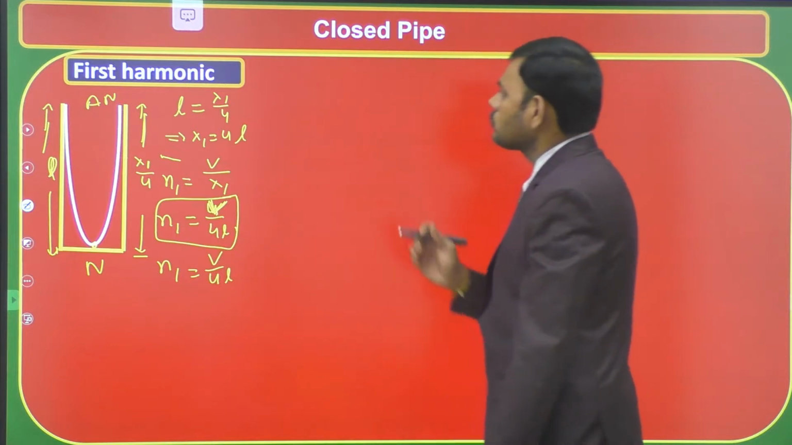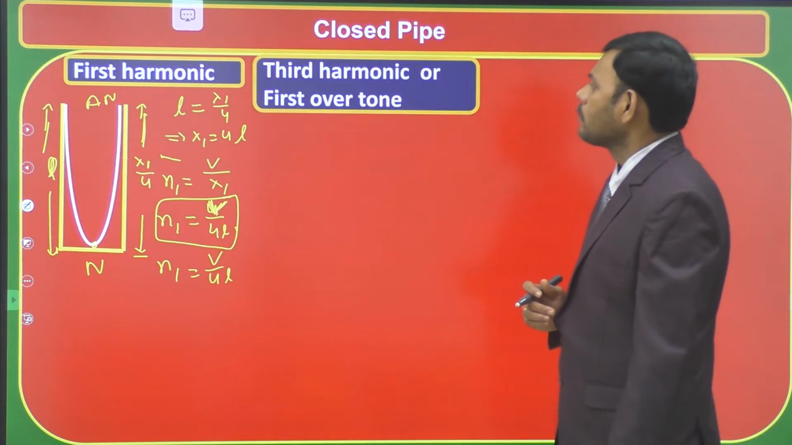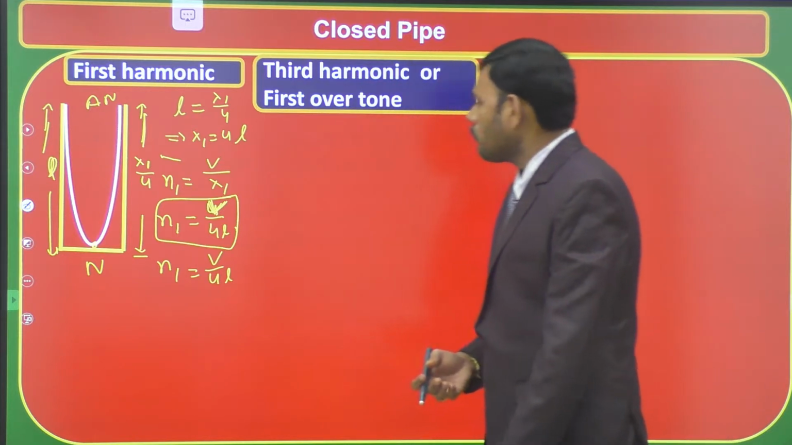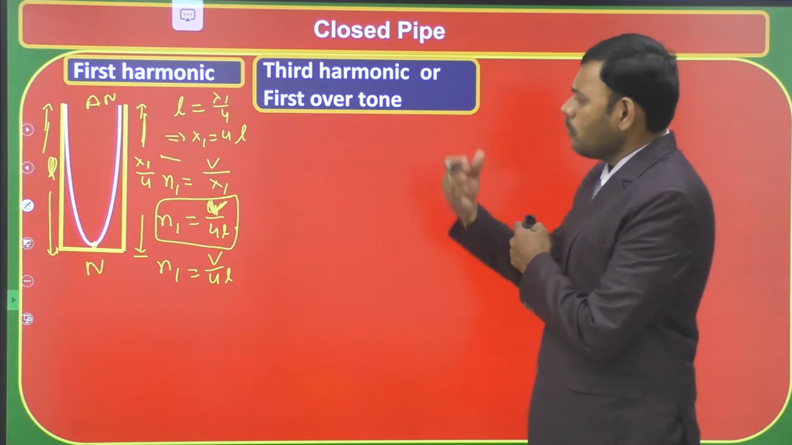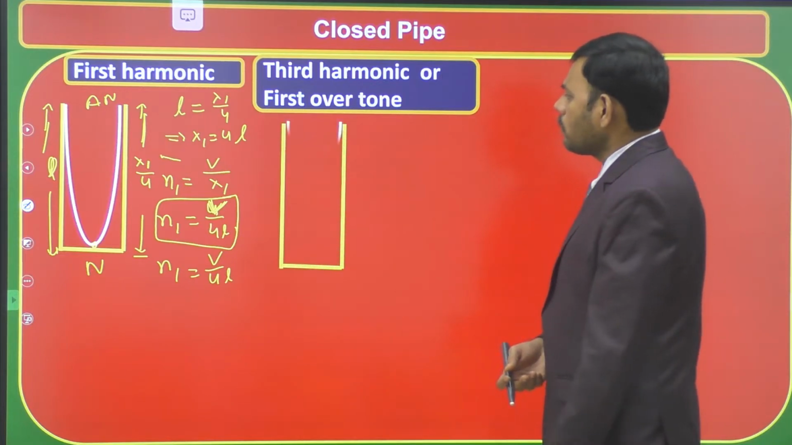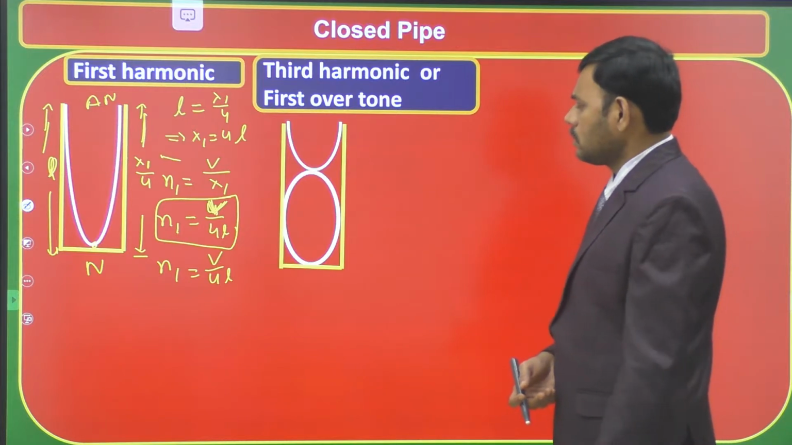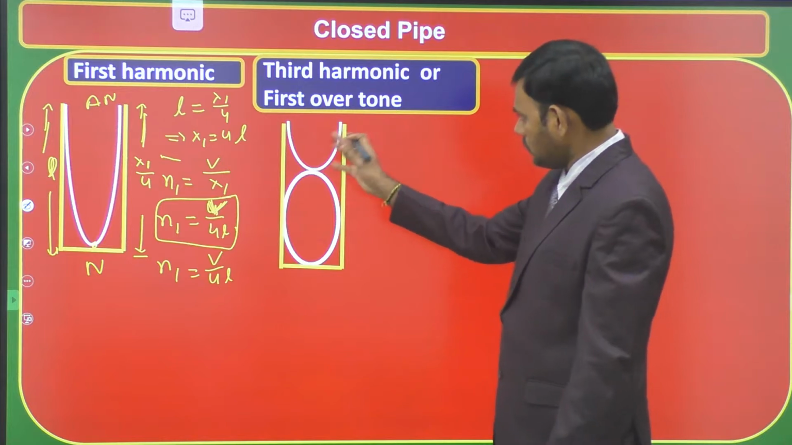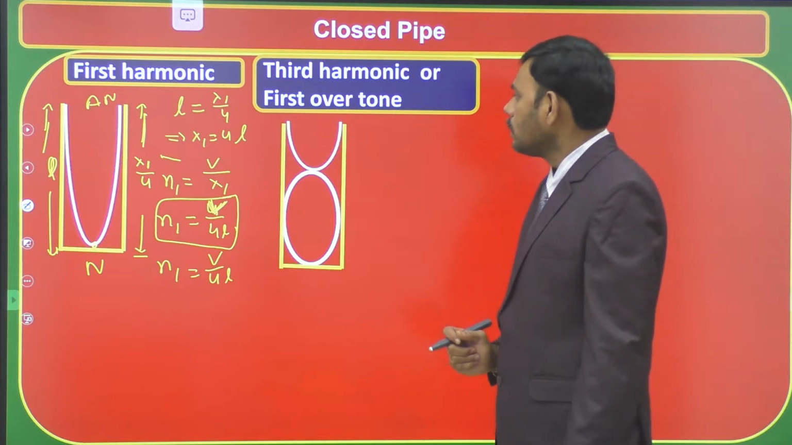So let us move on to the second harmonic expression. But here, in the second way of approach, one more loop is added to it. So let us see the diagram. One extra loop is added compared to the first harmonic in the next mode. This is the next mode to the first harmonic.